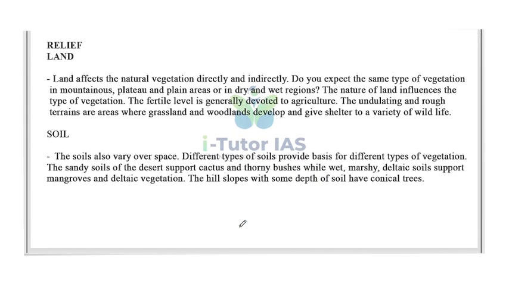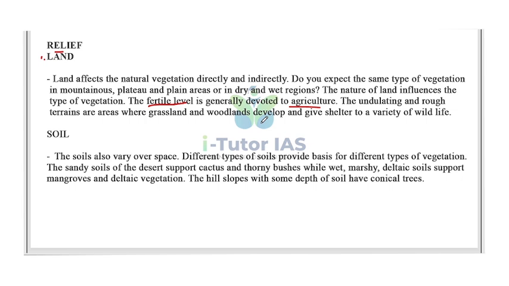First one is relief. In relief, let's consider first the land. Land affects the natural vegetation directly and indirectly. Do you expect the same type of vegetation in mountains, plateaus and plains, in the dry and wet regions? Obviously not. The nature of land influences the type of vegetation. The fertile land is generally devoted to agriculture. The undulating and rough terrains are areas where grassland and woodlands develop and give shelter to a variety of wildlife. So that is the land.